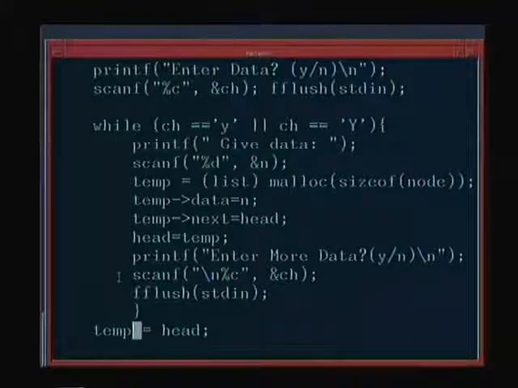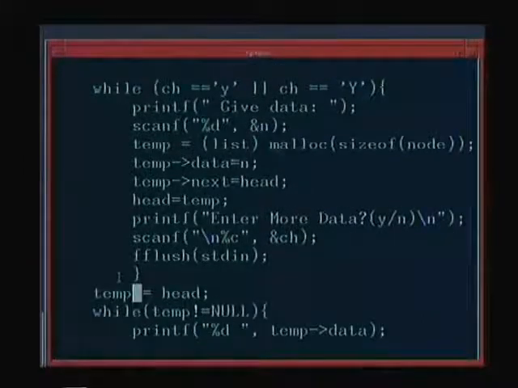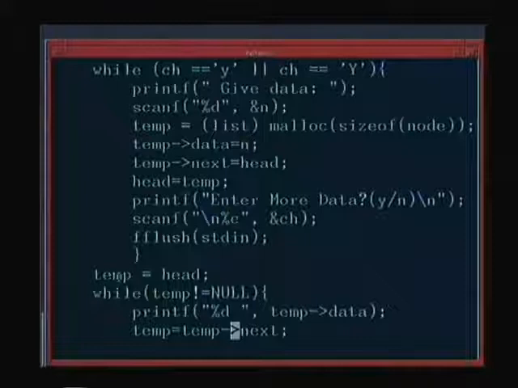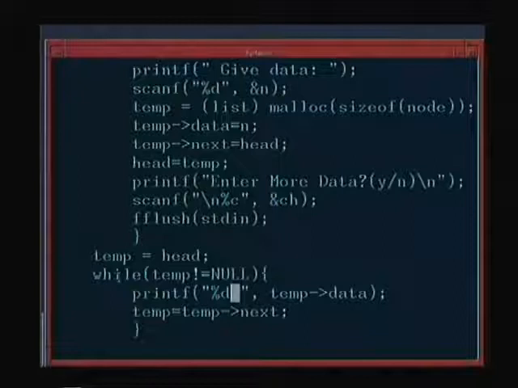And finally, if you want to print the linked list, start from the head. So we use this temporary variable, temp = head, we don't want to modify head, that is why. While temp is not equal to null, print temp.data, and temp is assigned temp.next. So we will continue to traverse the list and print the data as long as temp does not equal null. So this is just like changing the array index i++. This is temp pointer.next. So this is traversing, and using this program, if we run it, we are going to read the list and print it in the reverse order.